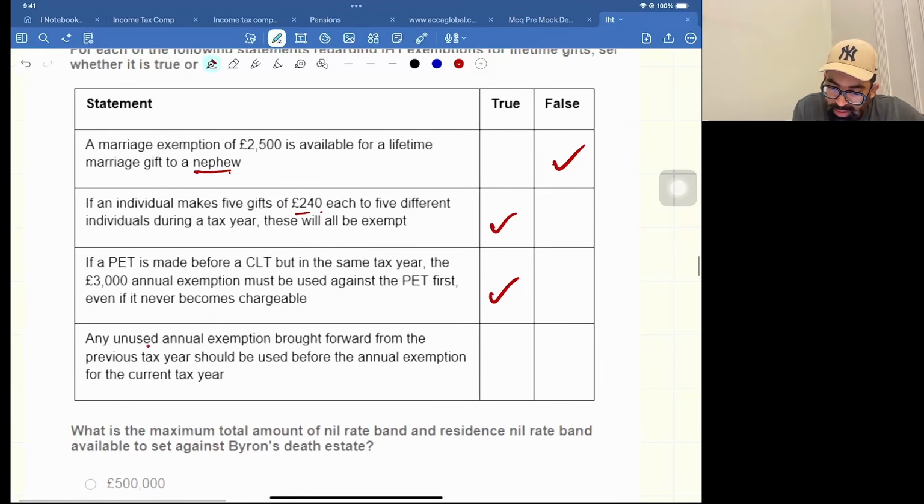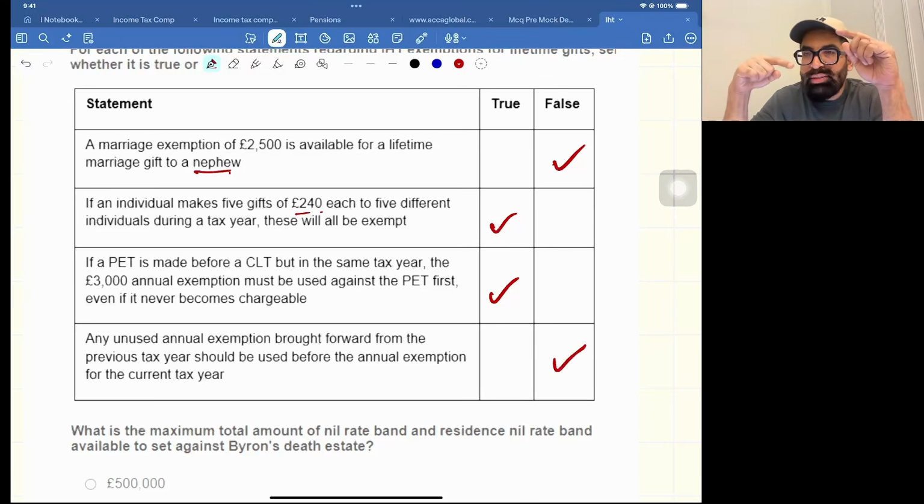Now, any unused annual exemption brought forward from the previous tax year should be used before the current annual exemption. No. If you have a brought forward annual exemption from last year and you have the current year annual exemption as well, always use the current year first and then last year. So hope you remember these basic rules.